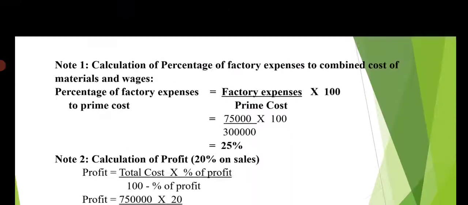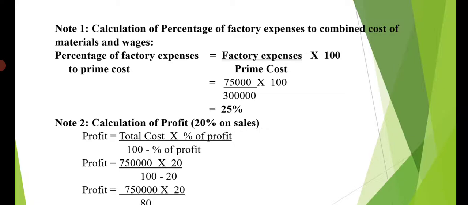Yes, in note 1 we have calculated. So percentage of factory expenses to prime cost, factory expenses for the past period divided by prime cost for the past period into 100. So 75,000 was the factory expenses in 1999 and prime cost is 3 lakh. So 75,000 divided by 3 lakh into 100 equal to 25%. So 25% of prime cost will be the factory expenses.